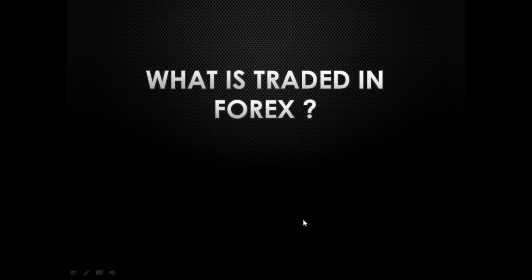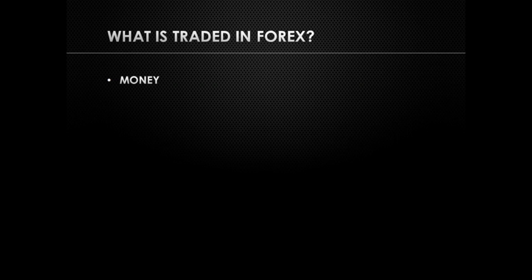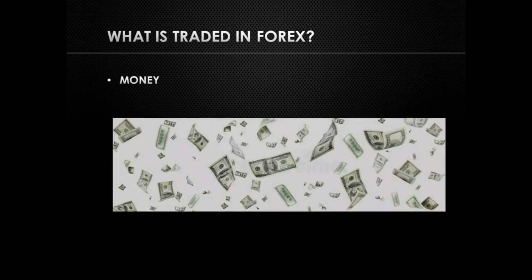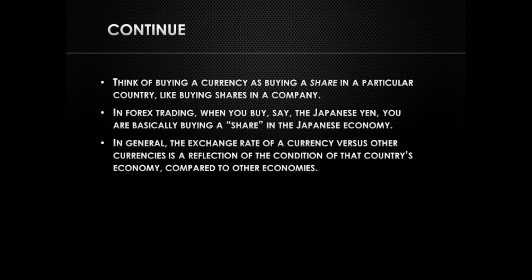Today we're gonna see what is traded in Forex. The simple answer is money, especially currencies, because you're not basically physically buying anything. Forex trading can be confusing, so we'll use a simple but imperfect analogy to help explain. Think of buying a currency as buying a share in a particular country. Kinda like buying a share in a company.